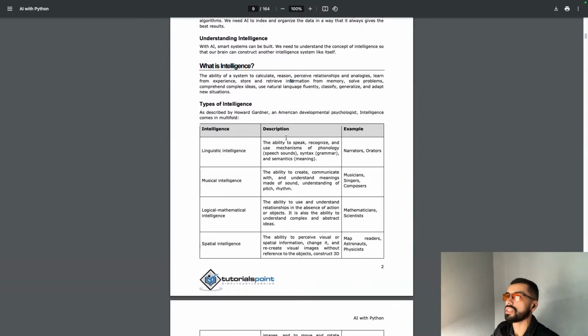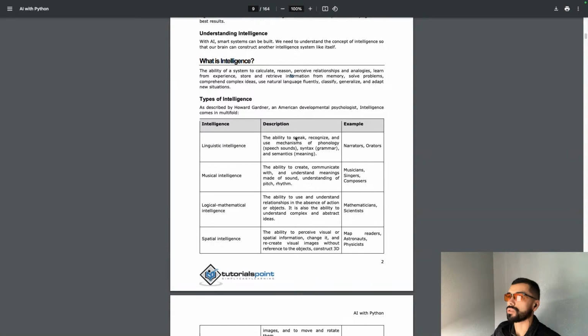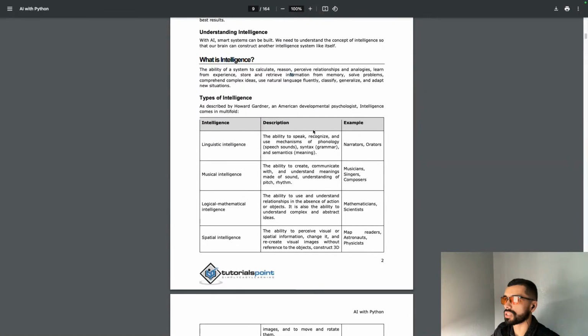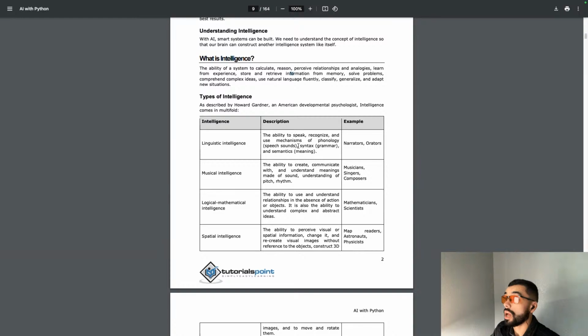Types of intelligence. As described by Howard Gardner, an American developmental psychologist, intelligence comes in multiple forms. Intelligence, description, example. Linguistic intelligence description: the ability to speak, recognize, and use mechanisms of phonology (speech sounds), syntax (grammar), and semantics (meaning).